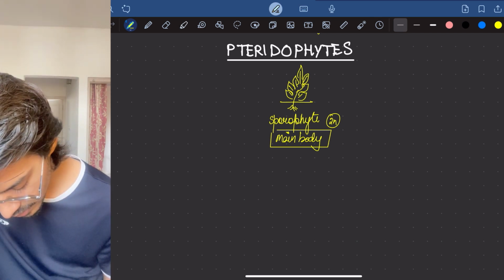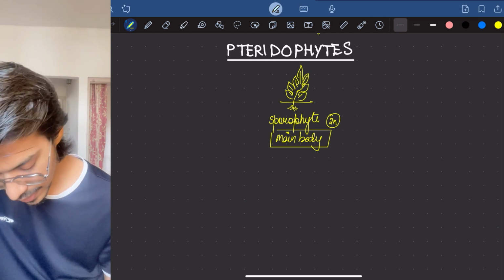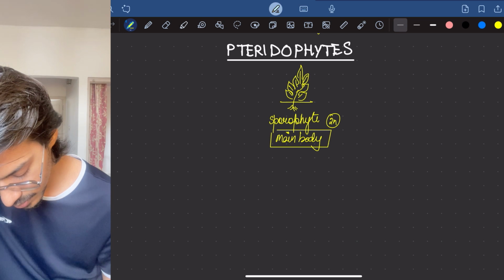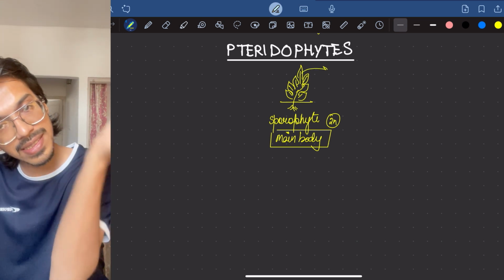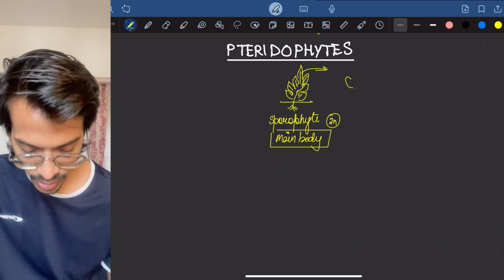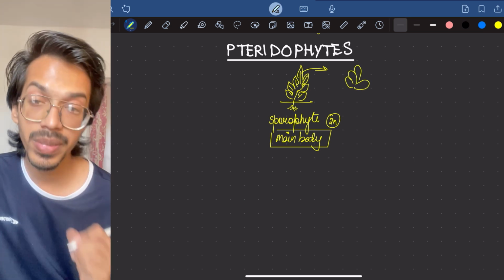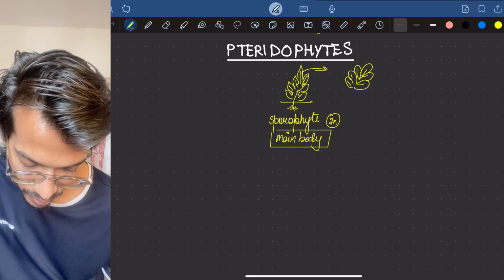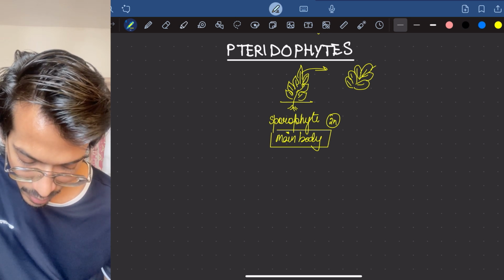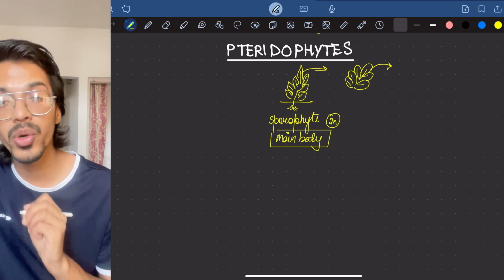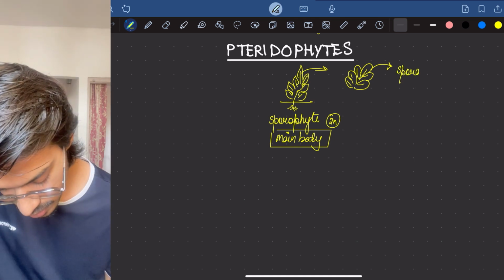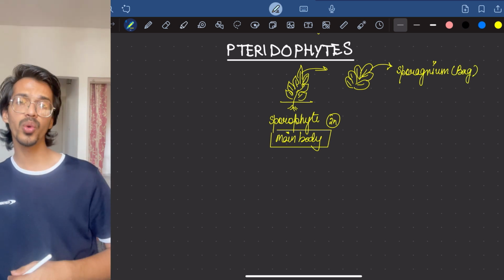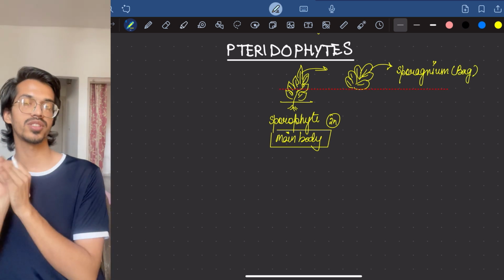Imagine that this leaf has arranged itself into a cone-like structure, and inside this cone-like structure there is a bag called the sporangium. Inside the sporangium, spores are present. So always remember, sporophyte means they will be producing spores.